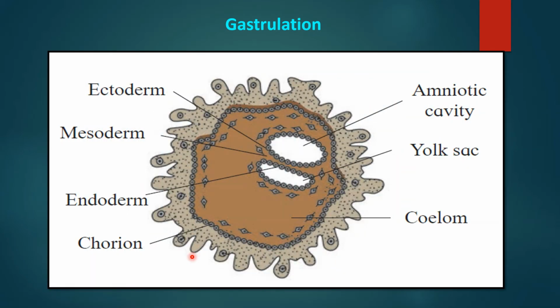Let's understand another stage, that is gastrulation. After the formation of the blastula, there is another stage called gastrulation, which consists of the germ layers: ectoderm, mesoderm and endoderm. After the fertilization, the very first layer that forms is the endoderm, followed by ecto and meso. Ectoderm gives rise to the external layer, meso to the middle and endo to the internal. This layer is called chorion, and this is called the yolk sac, whereas this consists of the amniotic cavity.